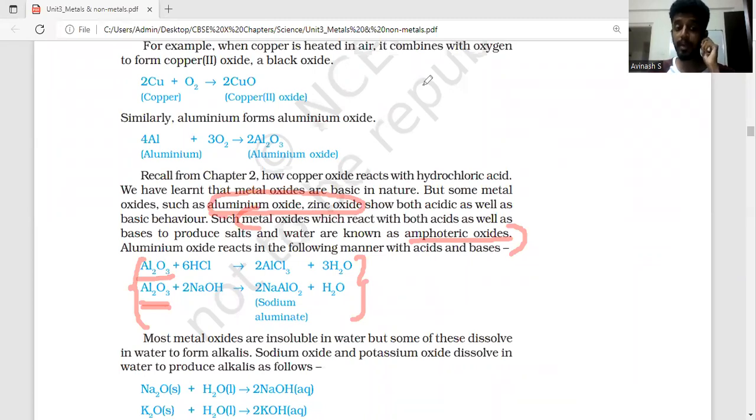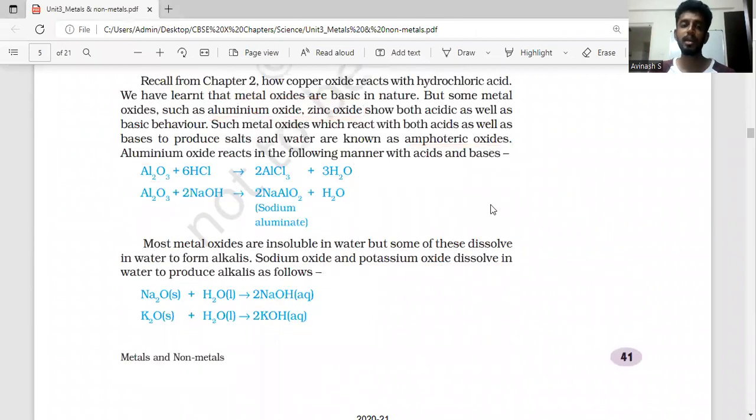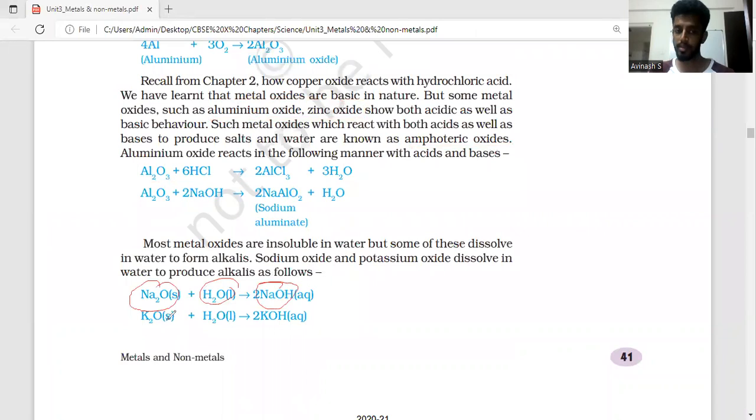Now, what happens when we dissolve the oxides in water? What happens when we add water to the oxides? They become hydroxides. If you add water to oxides, they become hydroxides, and that is the next one. You can clearly see sodium oxide, when you add water, becomes sodium hydroxide. Potassium oxide with water becomes potassium hydroxide. So basically, these two are bases because they have OH minus ions, and that is why they are called basic oxides in the first place. This is something that we need to know.